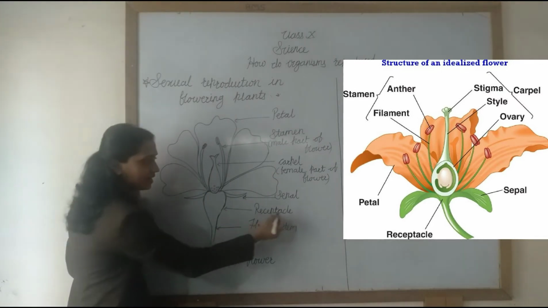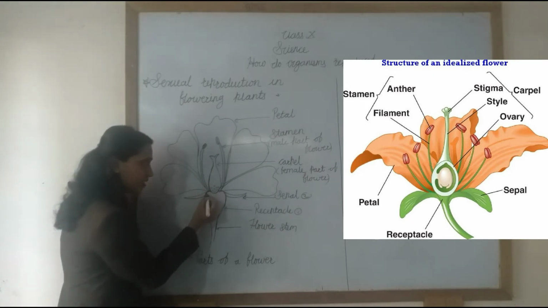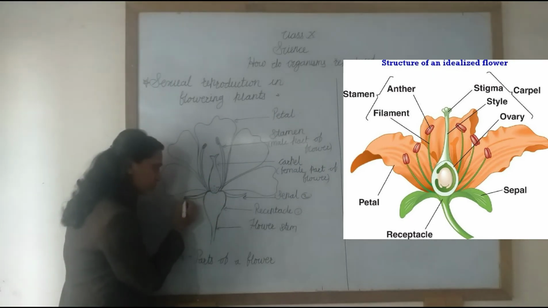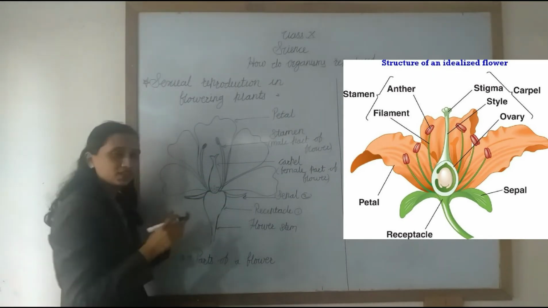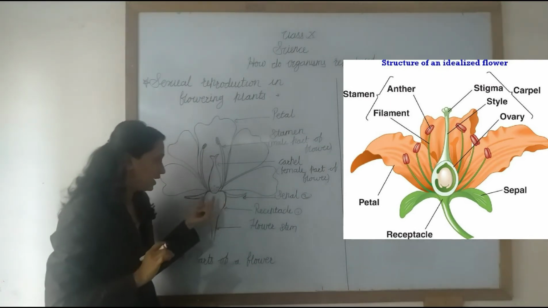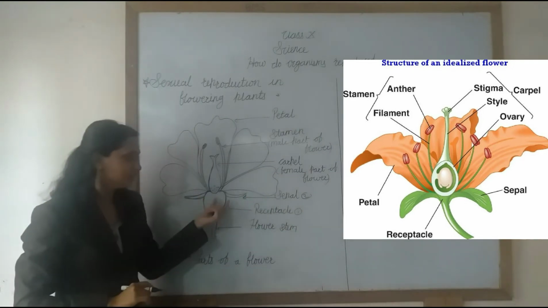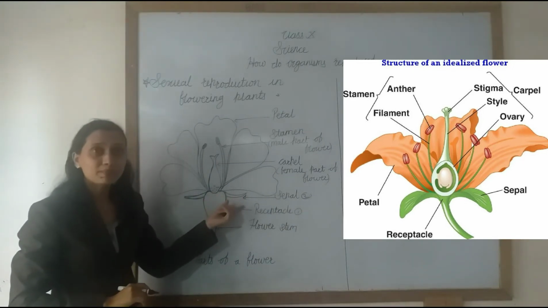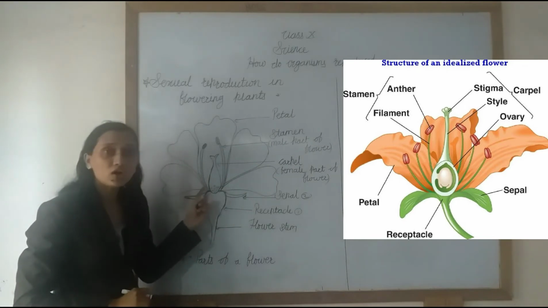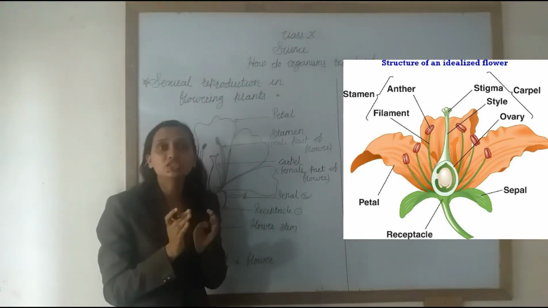Now the second one is the sepal. Above that receptacle, we see a green, small, leaf-like structure. It is called a sepal. What is the function of the sepal? The sepal protects the flower when it is in its initial stage.